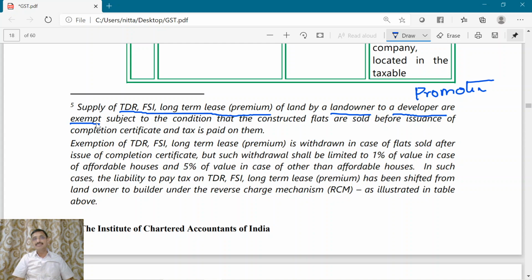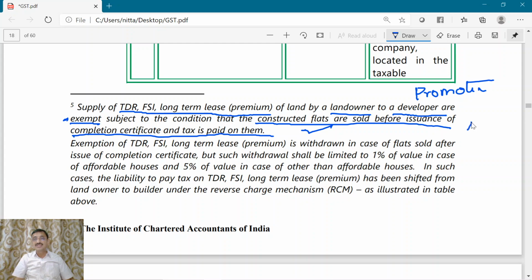Where any person supplies TDR or FSI or a long-term lease, the landlord is supplying this service to the developer. This is exempt. However, there is a condition that all the constructed flats are sold before issuance of the completion certificate, and tax is paid on the constructed flats.